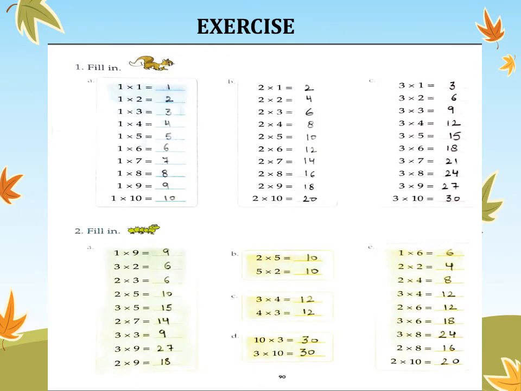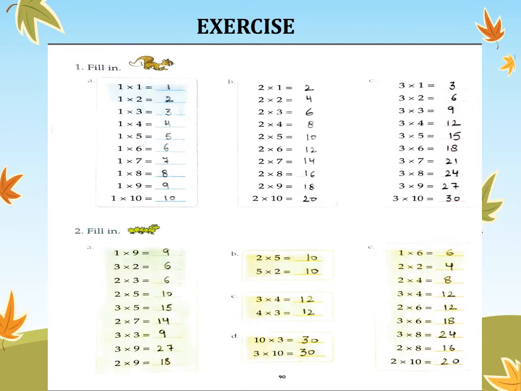Let's move to question number 2. The question is same, but the type of parts are different. Like in A part, B part, C, D, E. Here 5 parts are given. In A part you can see some questions which, if we reverse, gives the same answer. Or you can also see the same in B, C and D part.